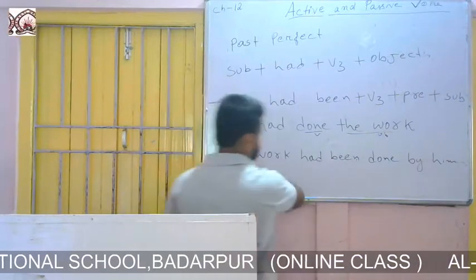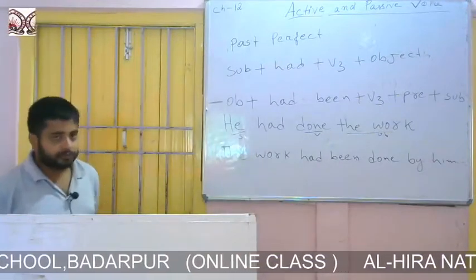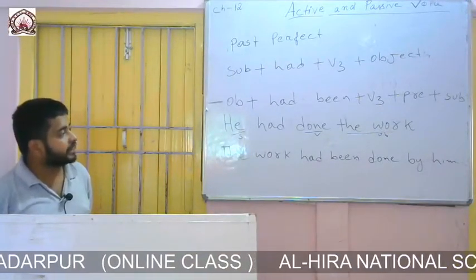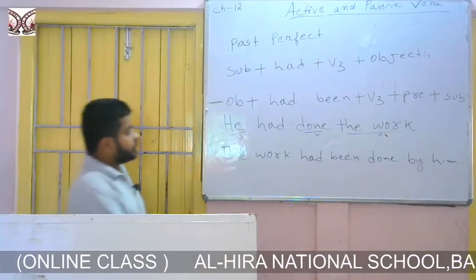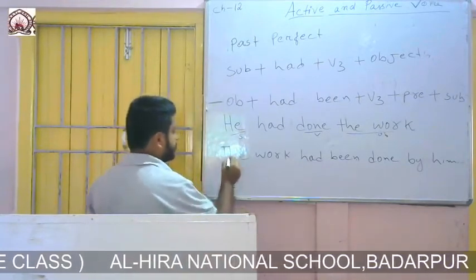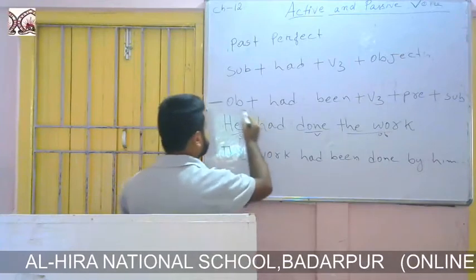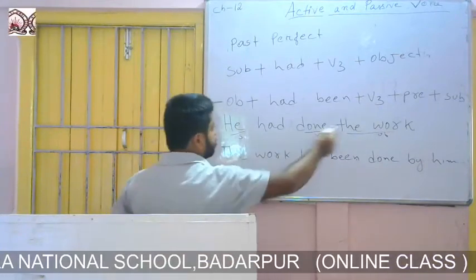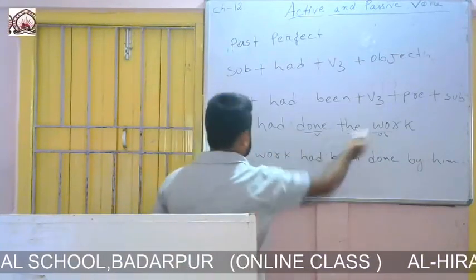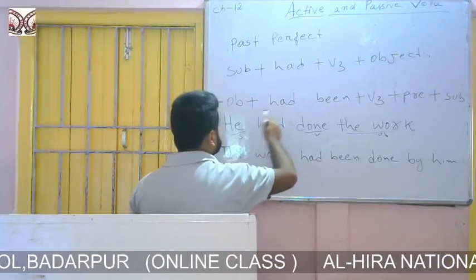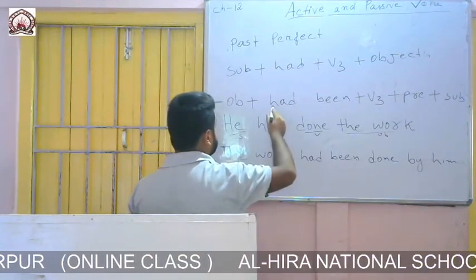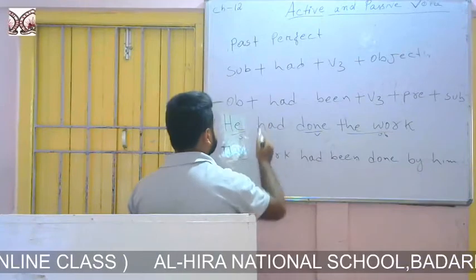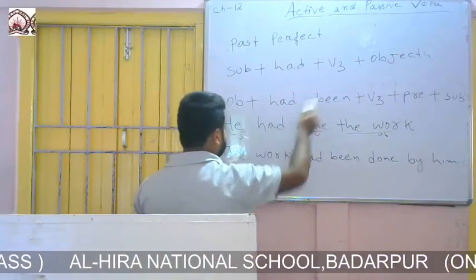Okay, let me explain. So he had done the work. How I have changed it? At first I have written the object. The work is the object. So after that, you can see the formation. The formation says to write had been after the object.